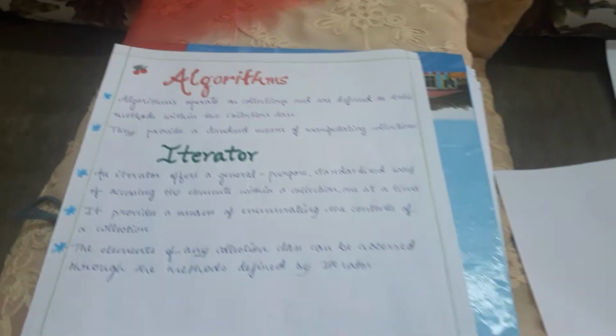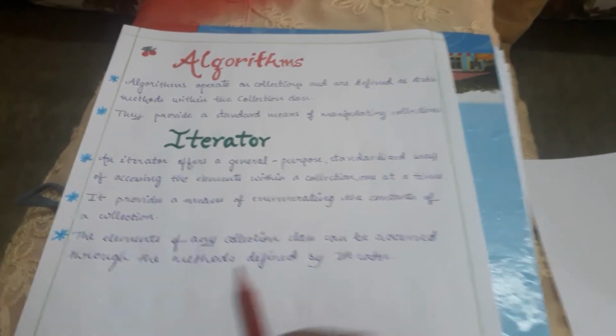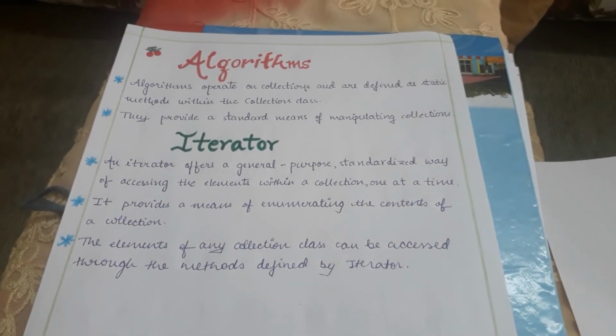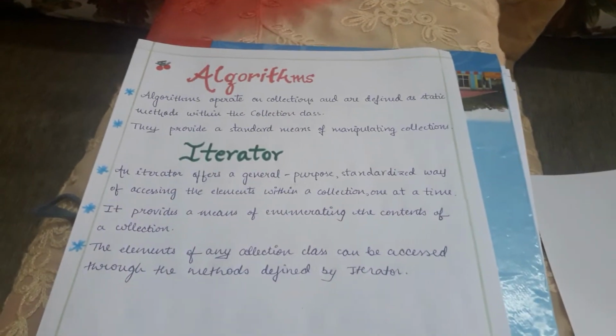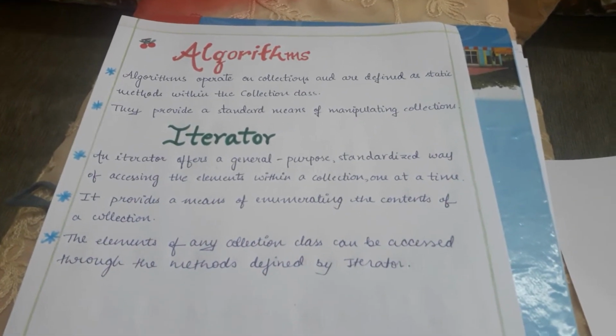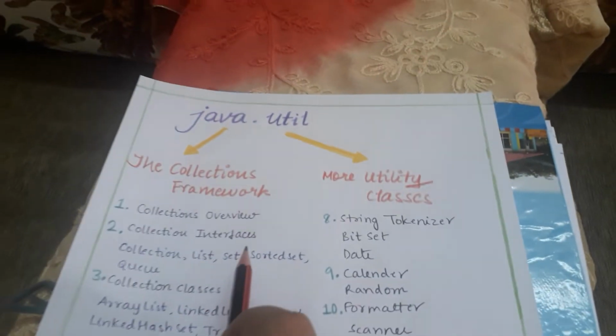Okay, so next, iterator is also important because it offers a general purpose and a standardized way to access the elements within a collection one at a time. And it also provides a means of enumerating the contents of a collection. Moreover, elements of any collection class can be accessed through the methods defined by this iterator. So in the next class, we are going to discuss the collection interfaces.